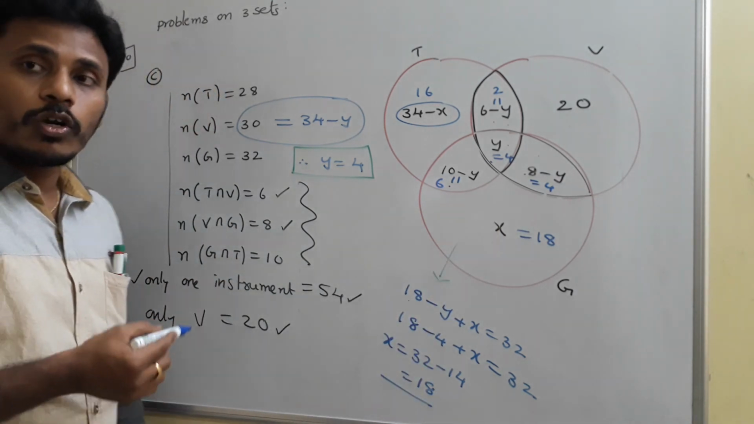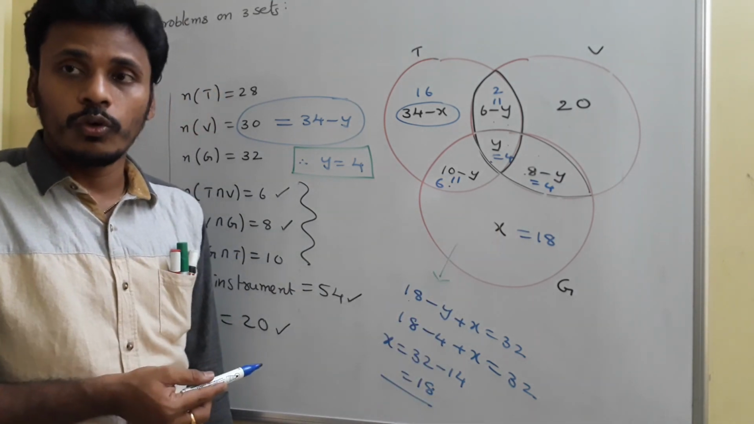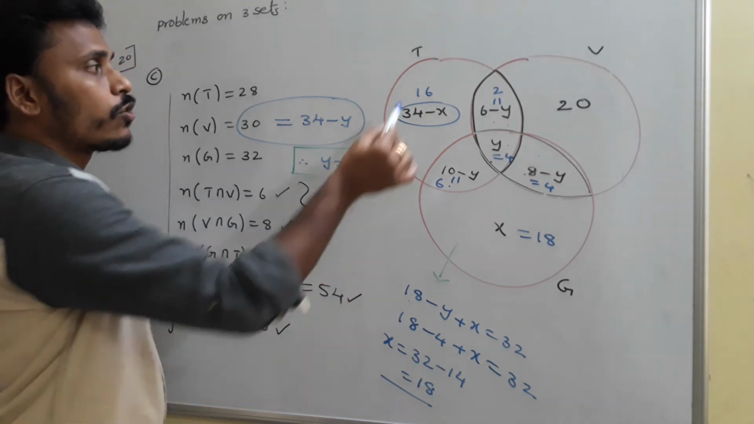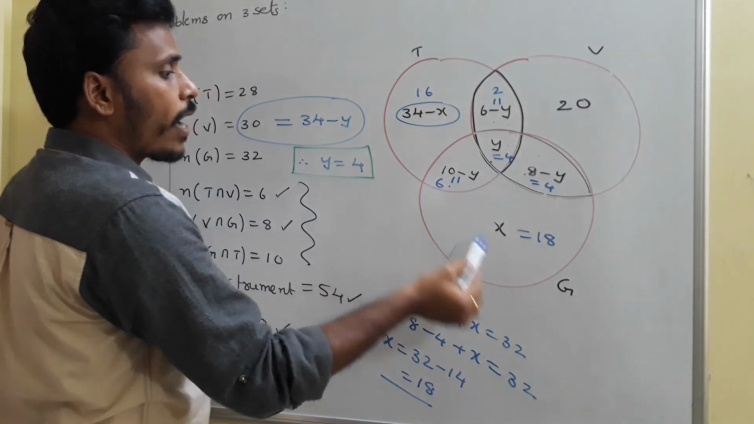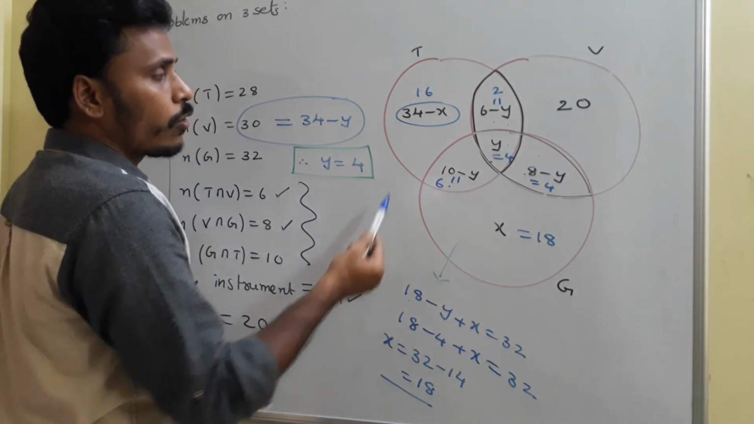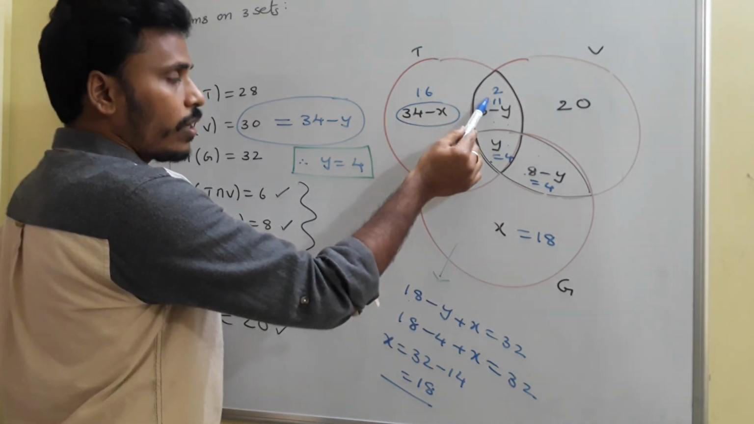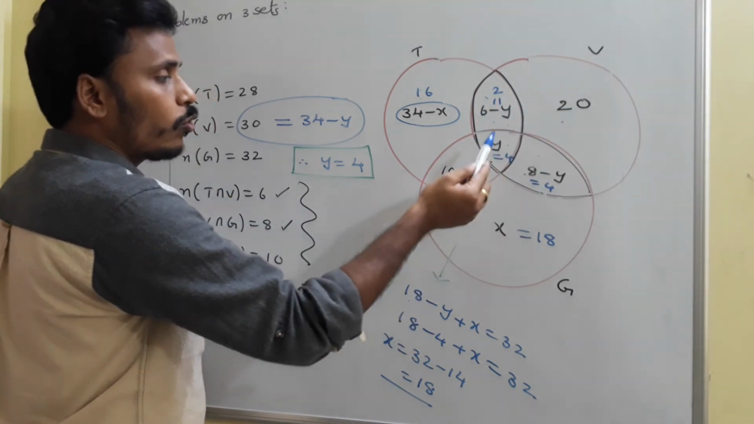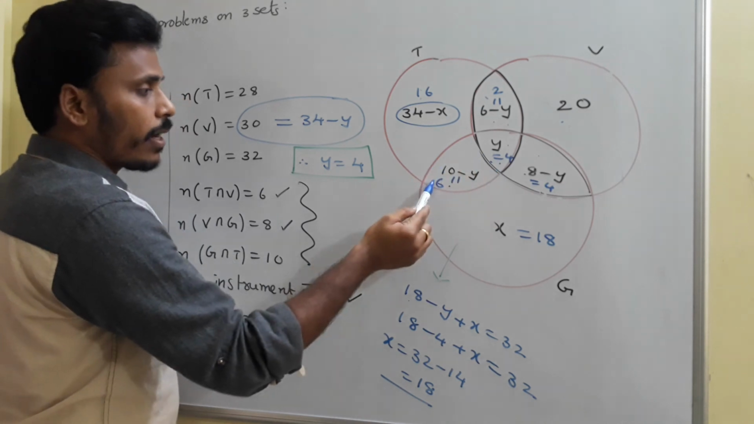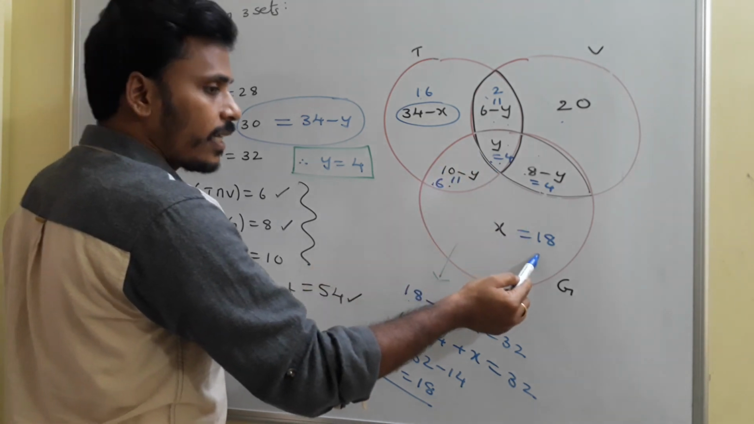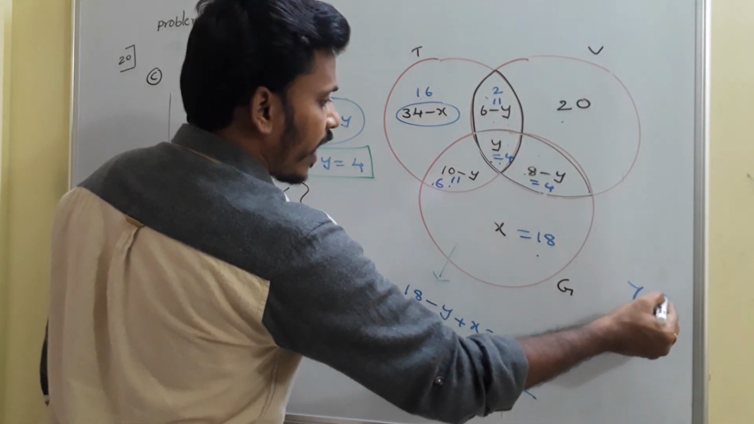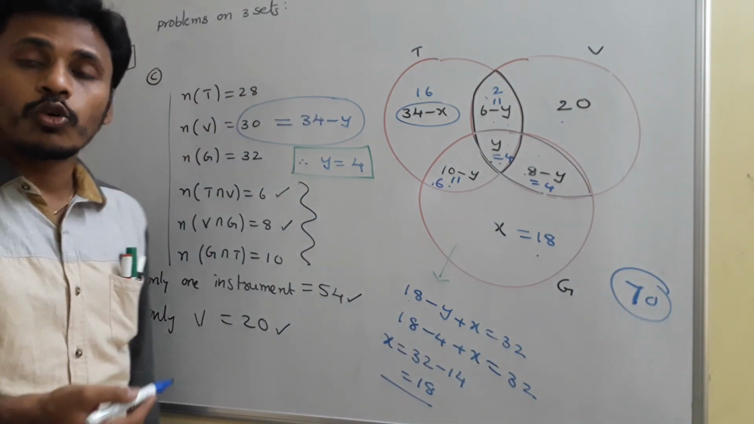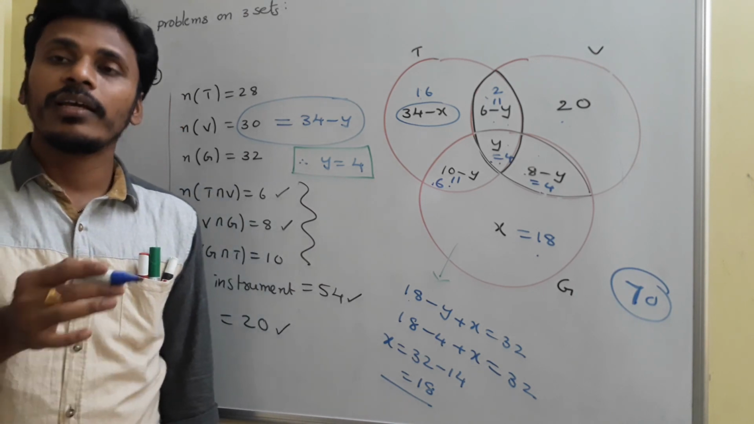Now at the end we need to count the total number of students in the music school, which is nothing but adding the numbers in each and every region. So add all these numbers. I will start adding: 16 plus 2 is 18, plus 20 is 38, plus 4 is 42, plus 4 is 46, plus 6 is 52, plus 18 is 70. At the end, adding the numbers in all the regions gives 70, which indicates that the total number of students in the music school is 70.